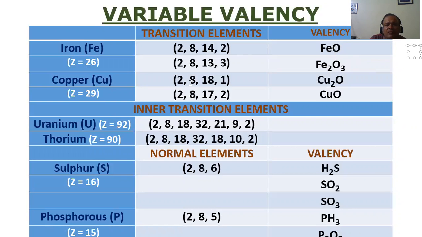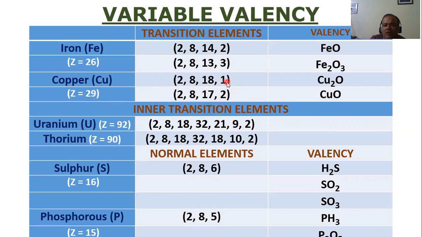Copper. What is the atomic configuration? What is atomic number 29? So 2, okay, I'll just take the spotlight. 2 plus 8 is 10. 10 plus 18 is 28, plus 1 is 29. Same thing: 2 plus 8 is 10, and 10 plus 17 is 27. 27 plus 2 is 29. So the atomic number is the same in both, but see the way they are arranged, the electronic configuration is different.